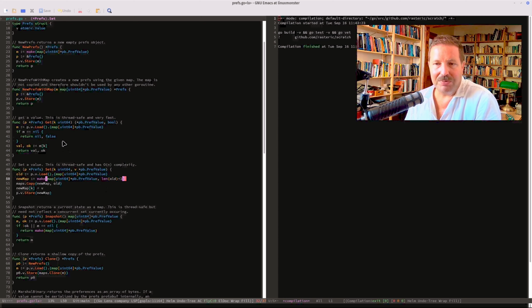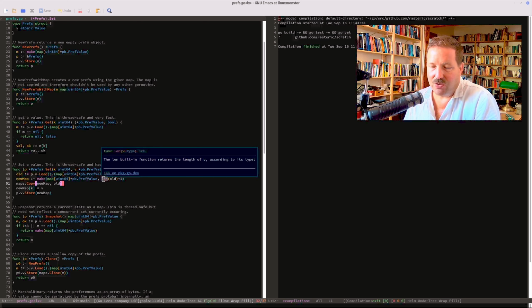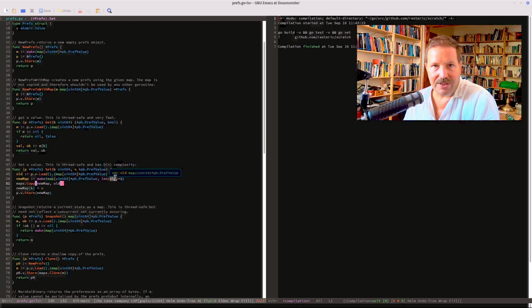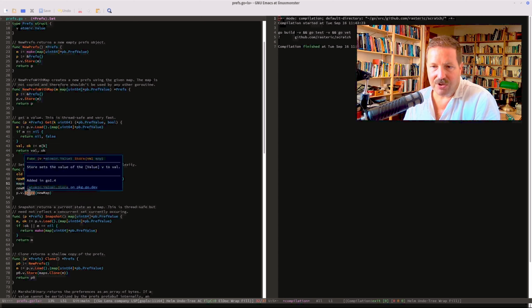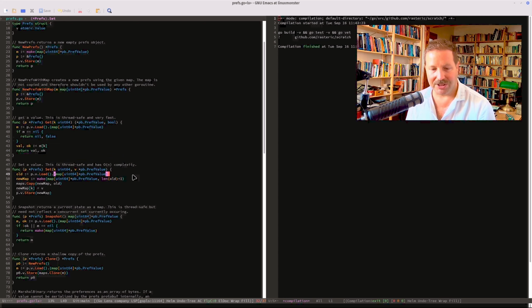The getter is supposed to be a little bit faster. It should be the fastest operation you can have to get in a concurrent safe way. But the setter is then very slow. And you create a new map with a capacity one higher than the old map. You copy the old map into the new map here. And then you set the value and then you store atomically again. So that was the suggestion by ChatGPT that I implemented, and then I got some doubts.